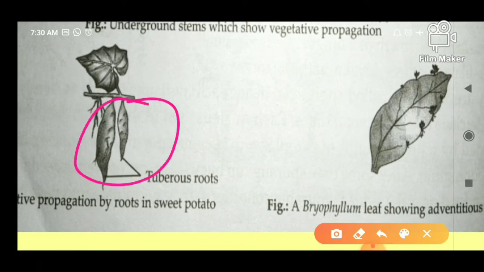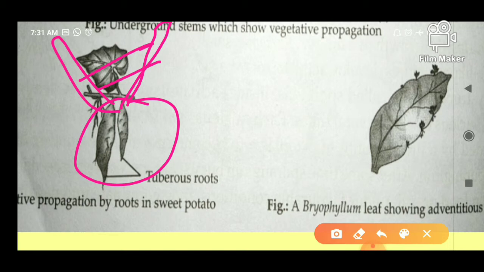It is natural. When the season is over, the upper part will dry off and these roots will remain in the soil. In the next season, these roots will give rise to a new plant. This type of vegetative reproduction is called vegetative propagation through the tuberous roots.